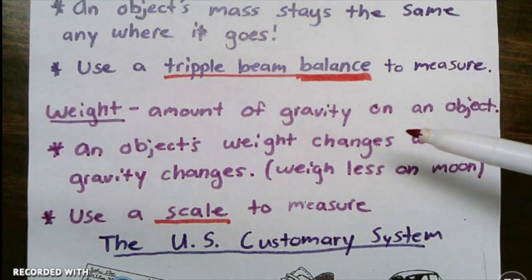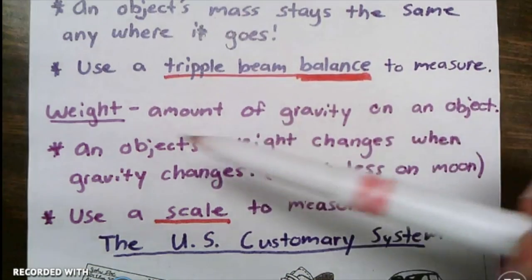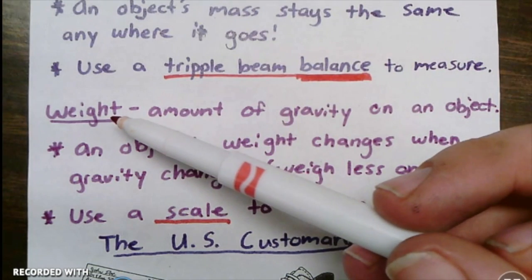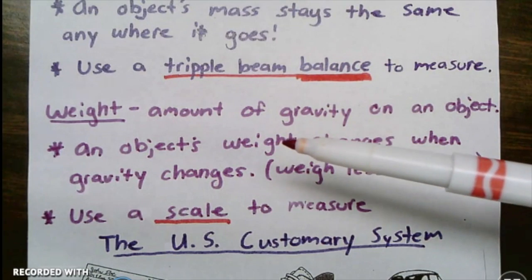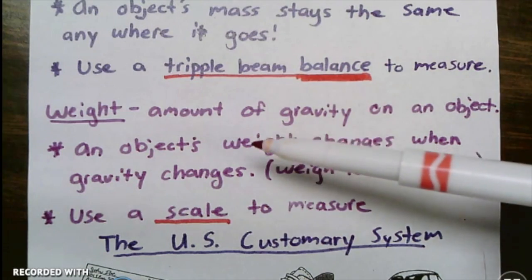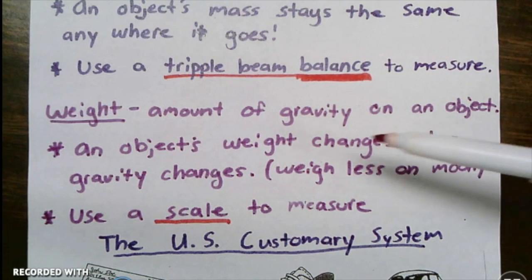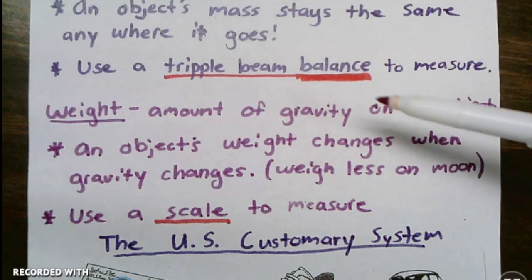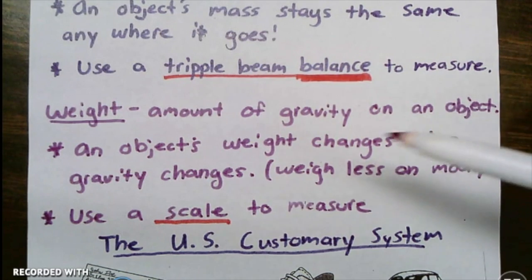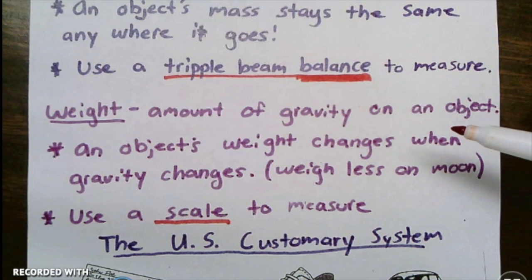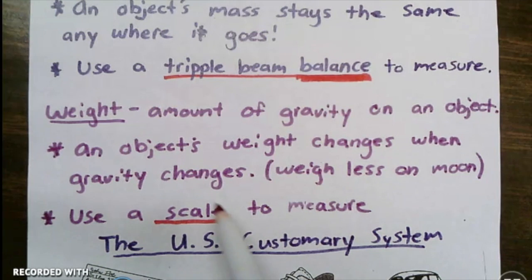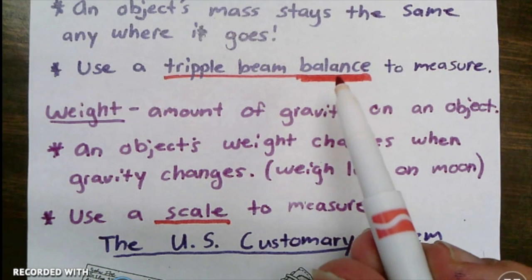But if you were to travel somewhere where there's a different amount of gravity, like in outer space, then your weight is going to change. It is not going to be the same. So in the US system, we measure weight in pounds and tons and ounces, and we're going to talk about that in a minute, but you have to know that that is different from measuring mass because there's the factor of gravity. So for example, if I was 100 pounds on Earth, okay, if I were to go to outer space and stand on a scale, which is what we use to measure weight, it's different from the balance that we use to measure mass.